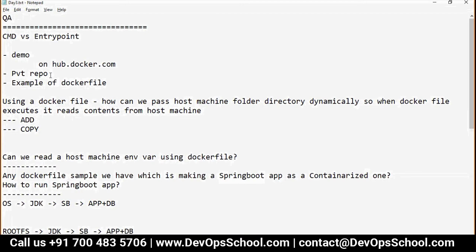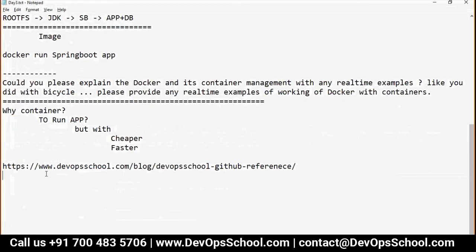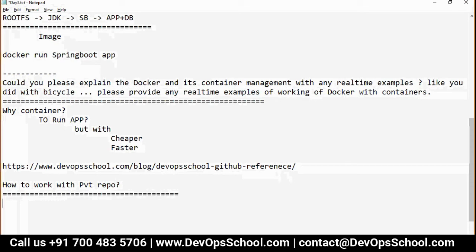Now the next question is, how do we work with a private repo? Guys, understand how it works.